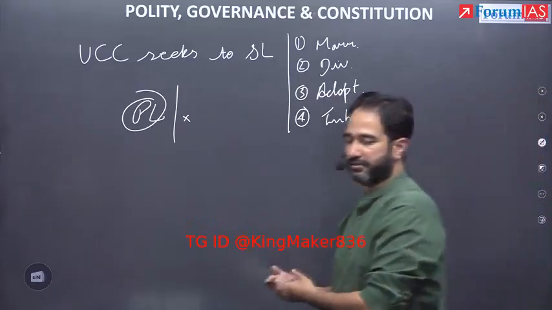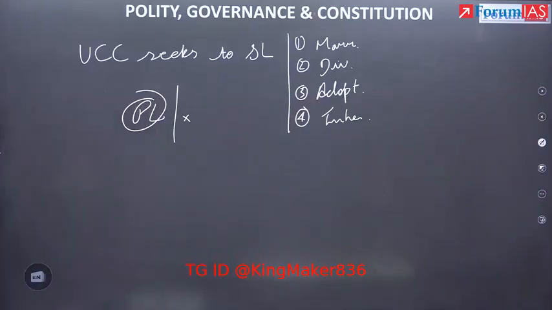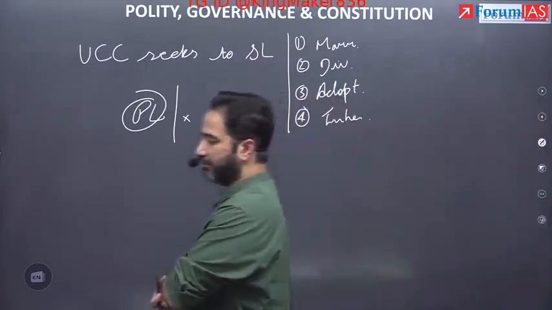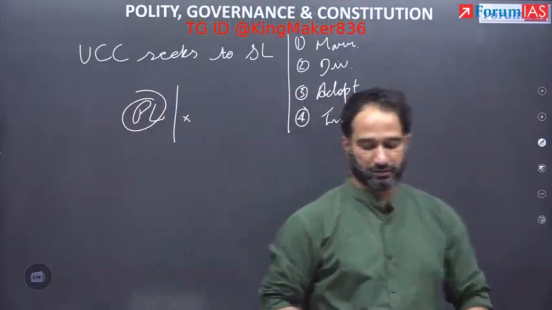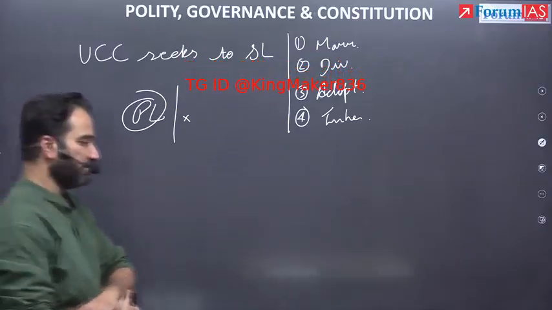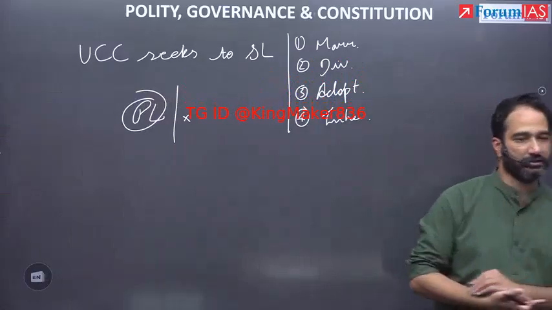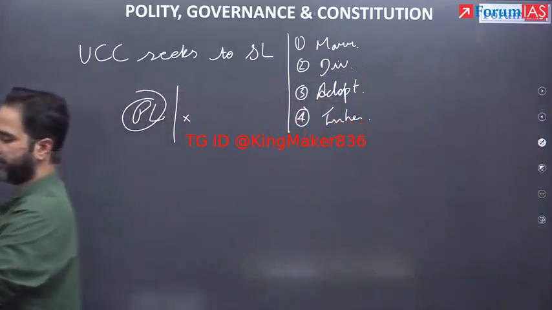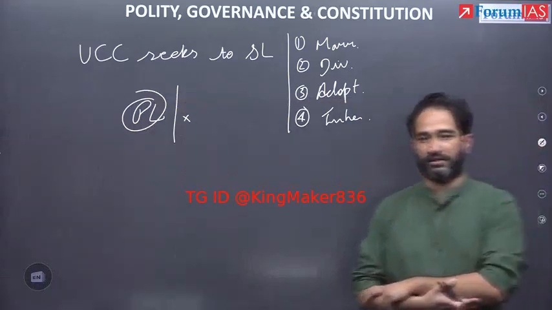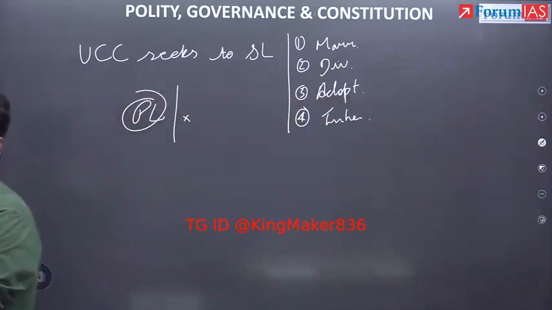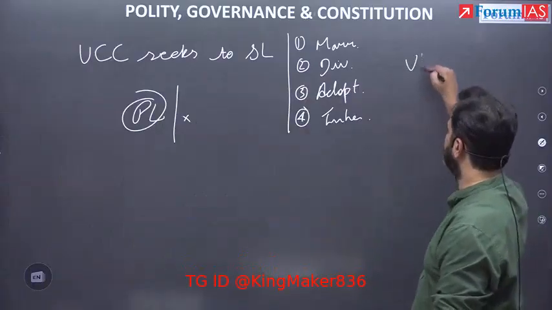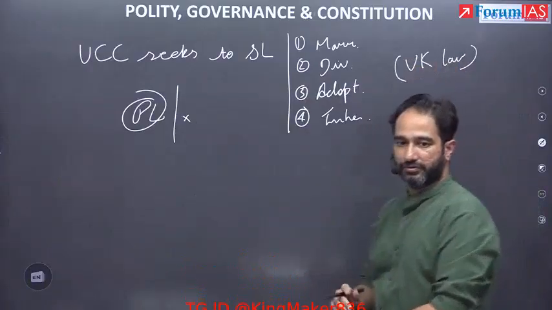In the same line, UCC can also be implemented by both union and states through family laws under the concurrent list. In brackets, recent Uttarakhand law.